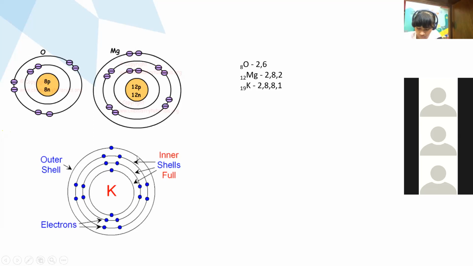The third last shell will be called the anti-penultimate shell. I repeat, the last shell is the valence shell, the second last is the penultimate shell, and the third last is the anti-penultimate shell. Clear?